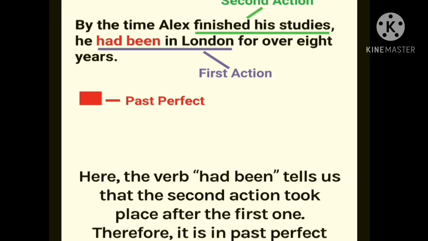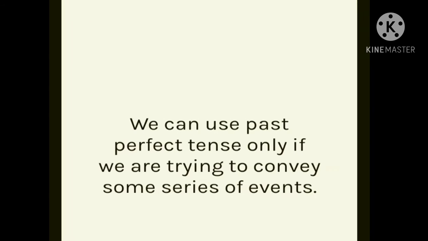Means here second action is finished his studies and first action is he had been in London, which is shown in the past perfect tense.